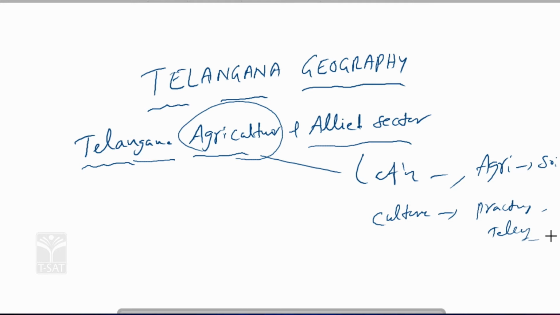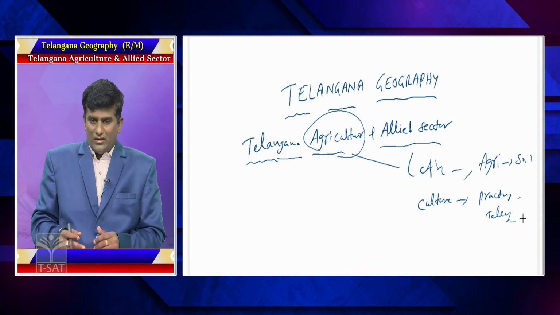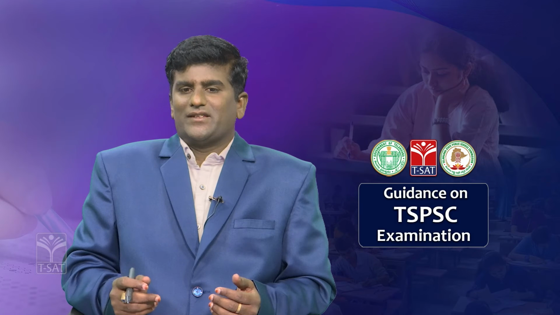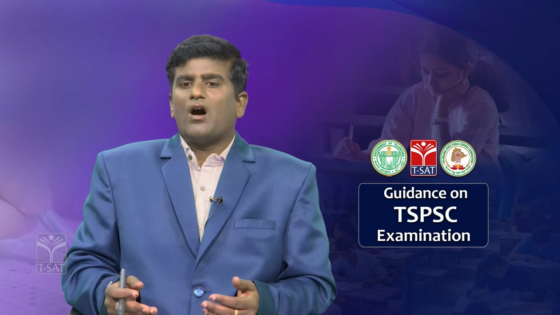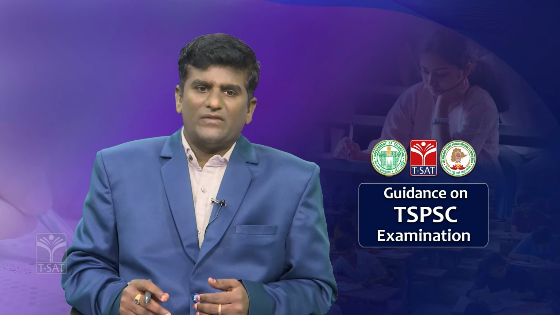Agriculture is made of two Latin words. Agri means soil, culture means practicing, tilling. So, simply say that agriculture means the tilling of soil or practicing of soil is called agriculture. This applies for India as well as Telangana.